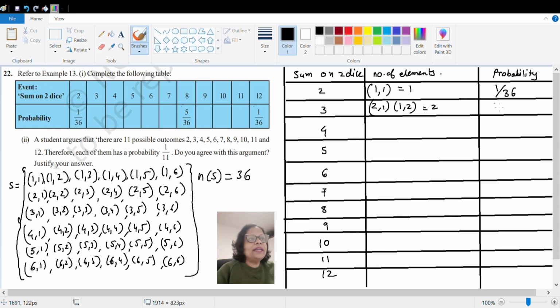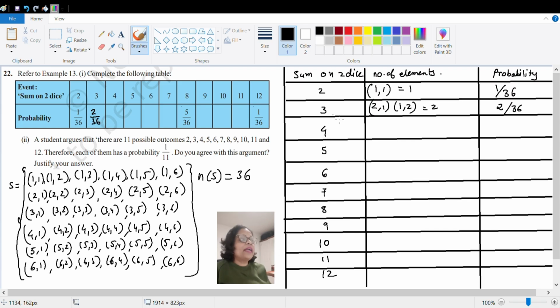So the probability is the number of elements in the event over the total number of elements, that is 36, and for this event the possible outcomes are 2. So you will get 2 by 36. So you can write this in the table as 2 by 36.